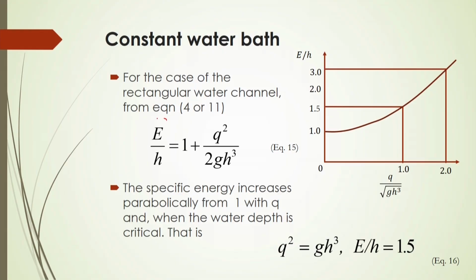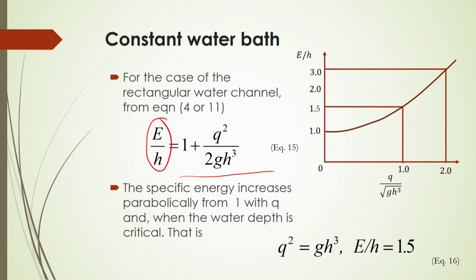Now, if we consider the case of the rectangular water channel, from equations number 4 and 11 we can express this energy per unit depth of the water channel, and it will be represented by equation number 15: E by H will be equal to 1 plus q square by 2 g H cube. Now, this specific energy will increase parabolically, as shown in the figure here, with small q.